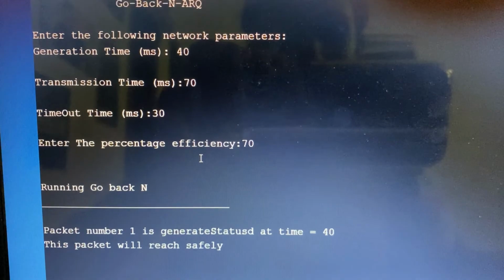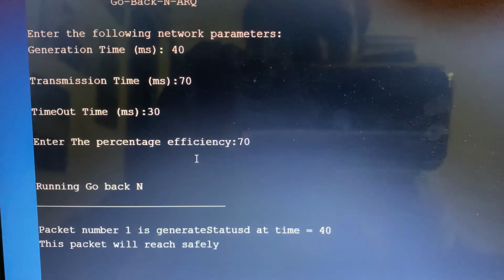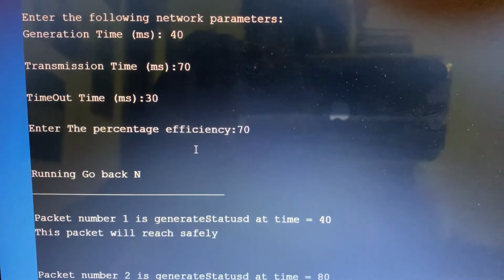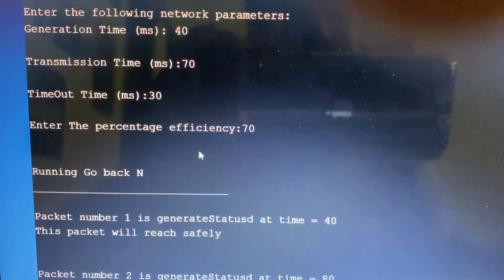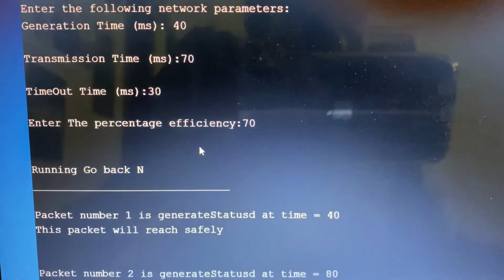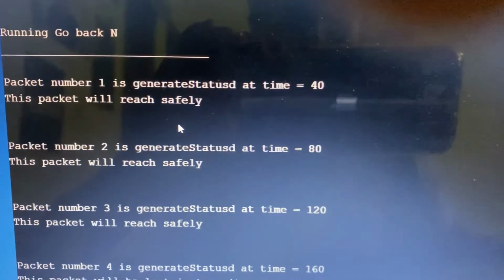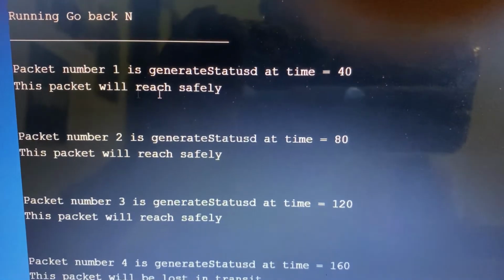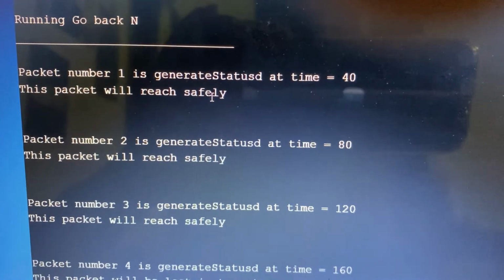Before we go through the rest of the code, we need to know that when a packet is lost during its transmission, the packet that is lost and all other packets generated after that packet have to be retransmitted or resent. We will see this as we go through the rest of the result. Now, packet 1 is generated at time 40 milliseconds and this packet will reach the receiver safely.